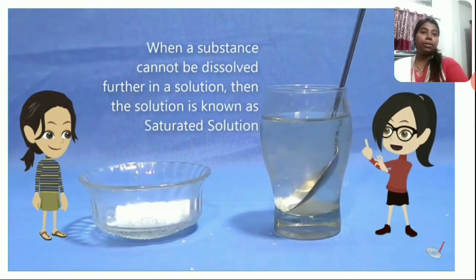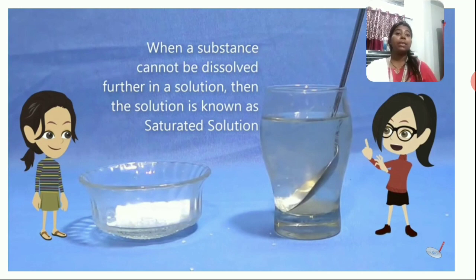Clear? See here. When a substance cannot be dissolved further into a solution, then the solution is known as a saturated solution. Already the solution has been prepared. The spaces are already taken up. The molecules have already filled up. Now, if you add more and more, it won't dissolve. Then what you have to do? You have to increase the volume of the water. That means the quantity of the solvent should be more. Then only the remaining sugar that settled down at the bottom can be dissolved. Am I clear? So this is one activity, a very easy activity. You can try this one at home.